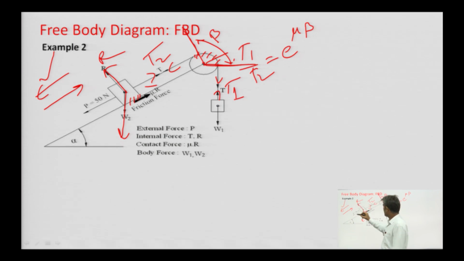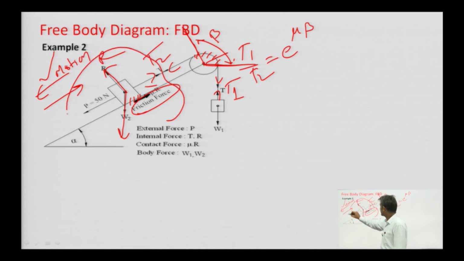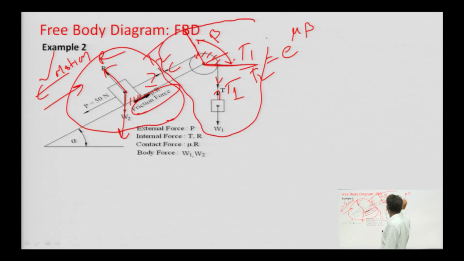If the direction of motion is downward along this plane, then the friction force will be this. If we want to make the free body diagram of this block, then isolate it by representing all the forces acting on this block, and if we are interested in finding the free body diagram for this, then we separate all this. So these are the steps.